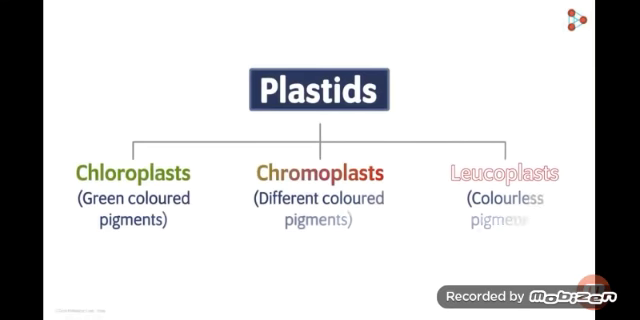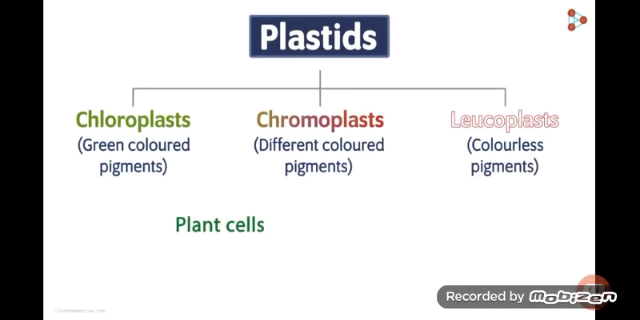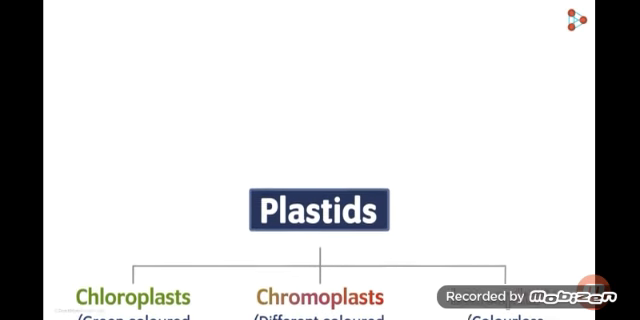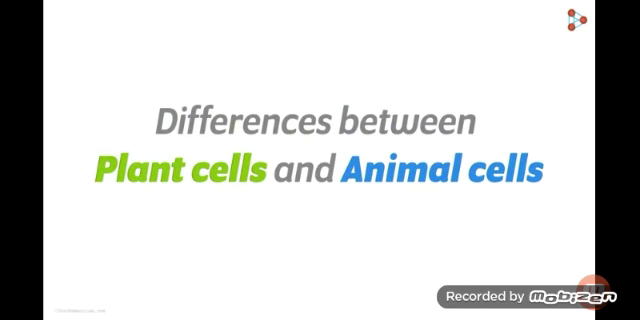So, this was all about the different kinds of plastids. Plastids are the organelles which are present only in plants and are not part of animals. So this is one of the differences between animal and plant cells.